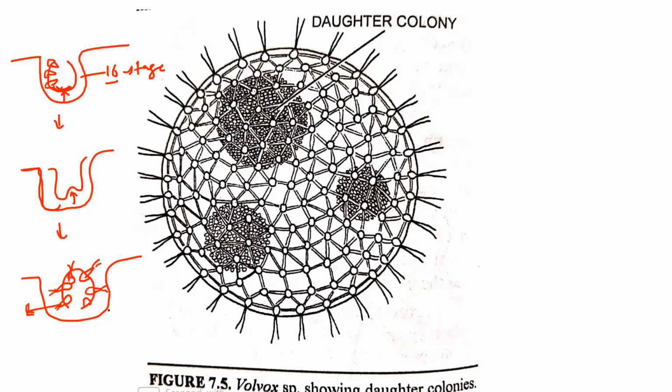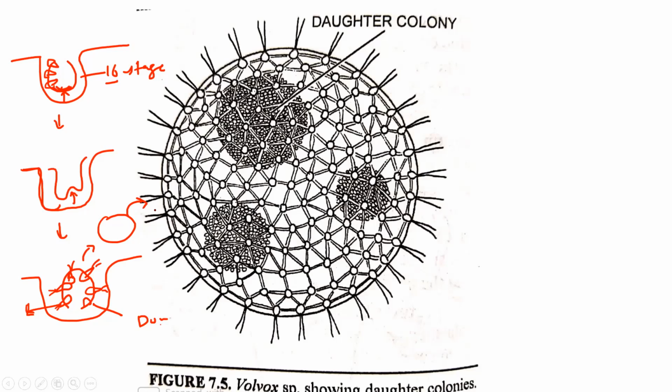This newly formed colony is known as the daughter colony, and it escapes from the mother colony, is released into the water, and develops into a newly formed Volvox colony similar to this one.